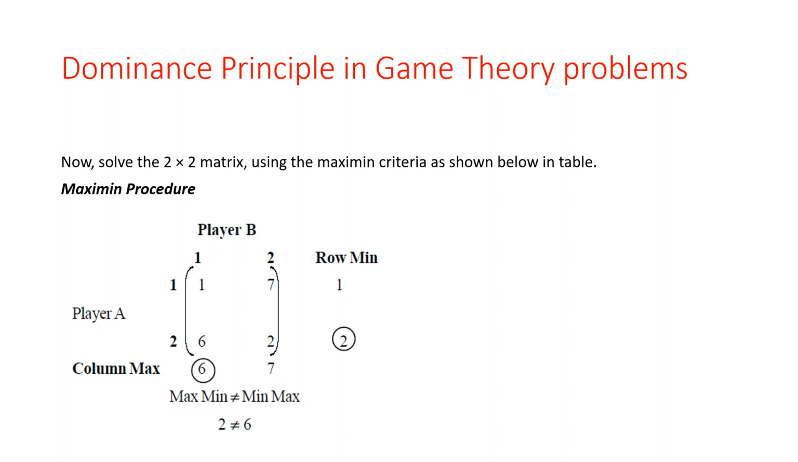So for the row we have to find out the minimum value. So among this first row 1 and 7, so what is the minimum value? 1. For the 6 and 2, what is the minimum value? 2. कॉलम में से हमें क्या करना है, मैक्स वैल्यू फाइंड आउट करनी. 1 and 6 में से मैक्स क्या है, 6. 7 और 2 में से मैक्स कौन सा है, 7.